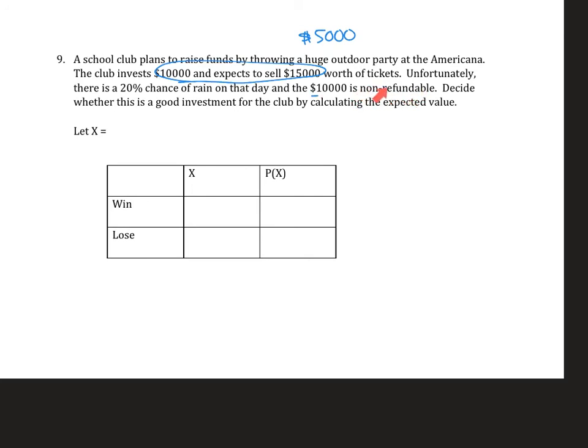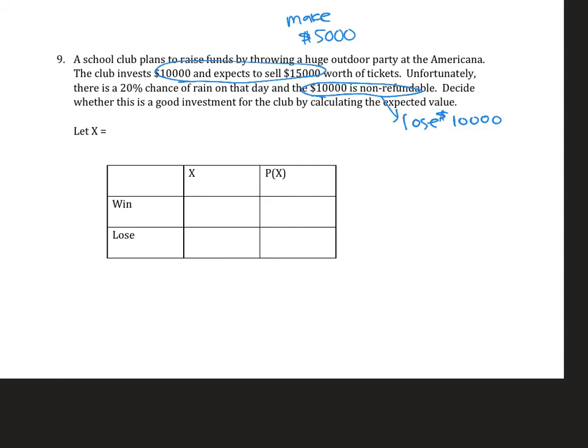Wow. So if that happens, it's like you lose. You could make 5,000 before, but here you can lose 10,000. Okay, so let's say you're the planner, right? You're investing $10,000. There's a chance that you can make $5,000, and there's a chance that you're going to lose the entire $10,000.